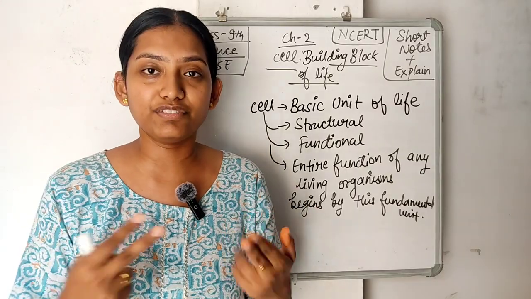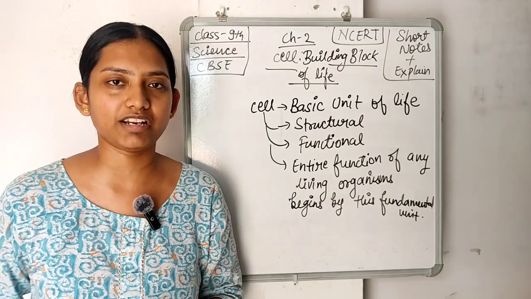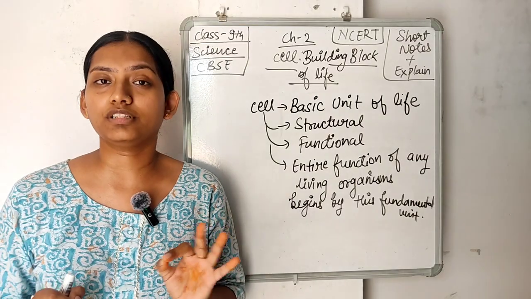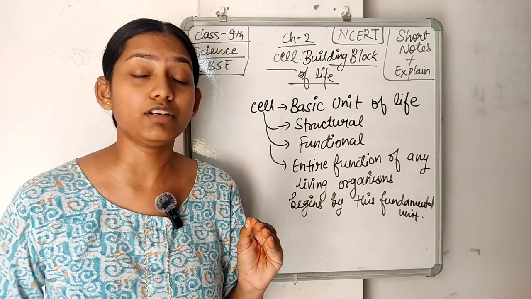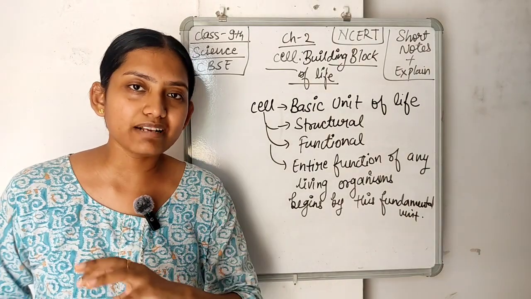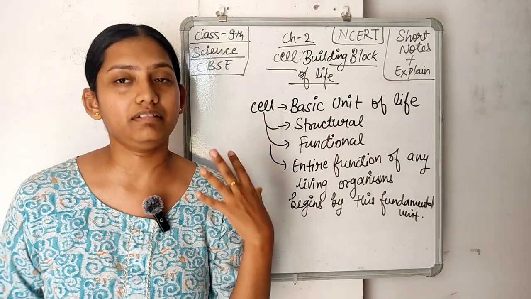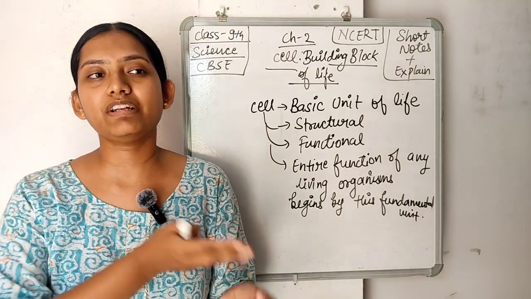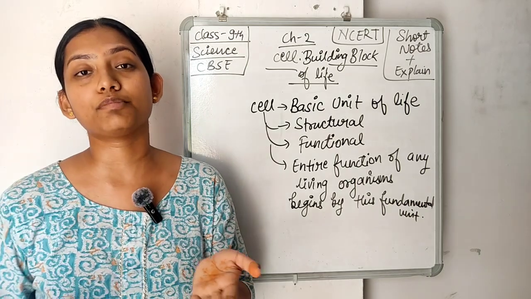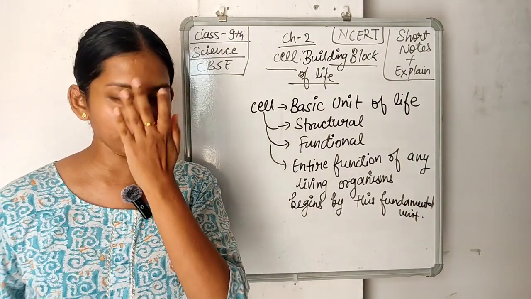So atoms and molecules are even smaller than that. I noticed this confusion in my class students. That is why I'm explaining this online also, on this YouTube channel. So atom and cell are different concepts. A cell is made up of so many different types of atoms and molecules, and the atom is a very basic unit of every body, your body, my body, everyone's. We call them atoms in non-living things also, but we can call something a cell for living things only. I hope this point is clear to all.